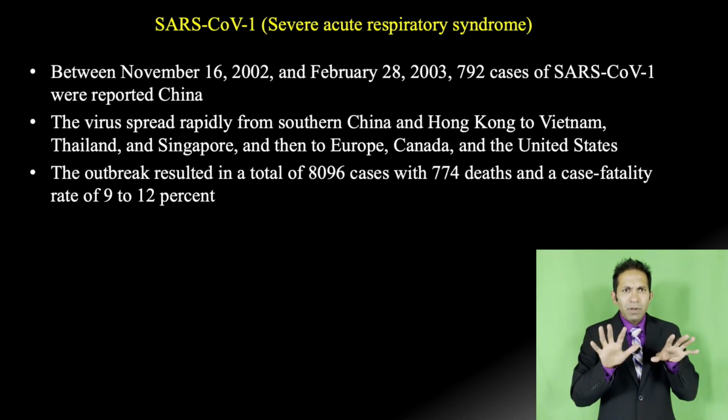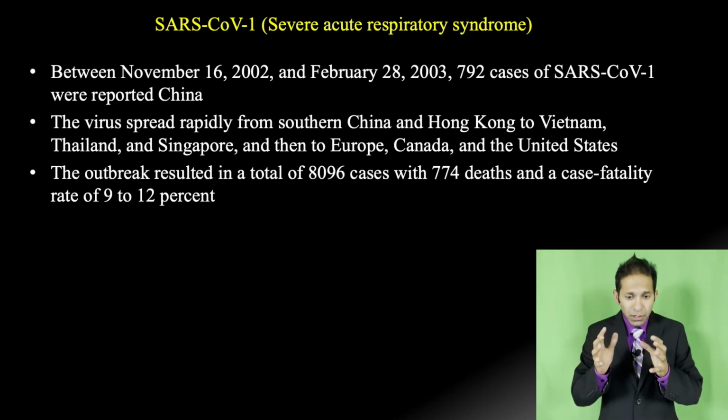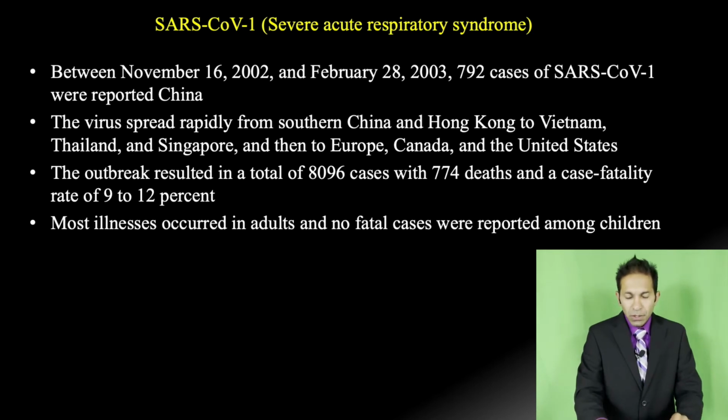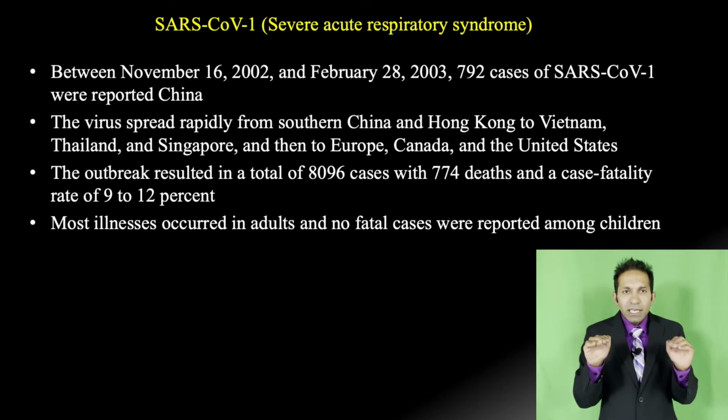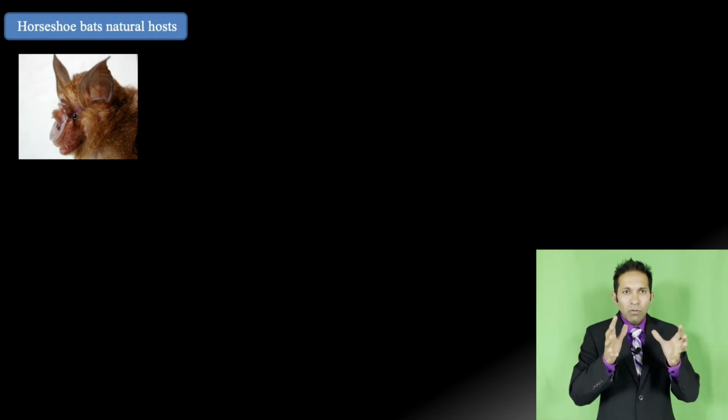Now, what happened when the outbreak was controlled? It resulted in 8,096 cases. Out of that, 774 died, and the case fatality rate was 9 to 12%. So the SARS-CoV-1 case fatality rate was much higher than COVID-19 infection, okay? Most illnesses occur in adults, and no fatal cases were reported among children. So let's go to the next slide and talk about the spread of SARS-CoV-1.